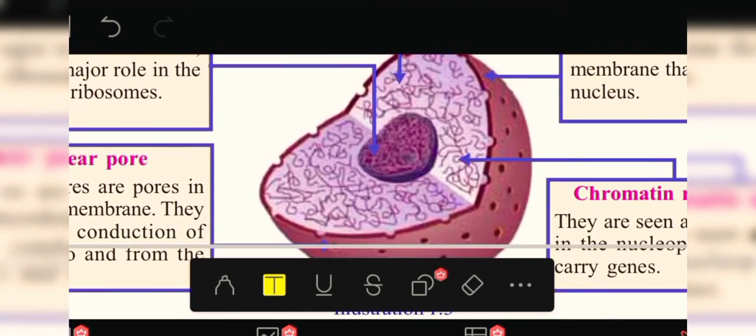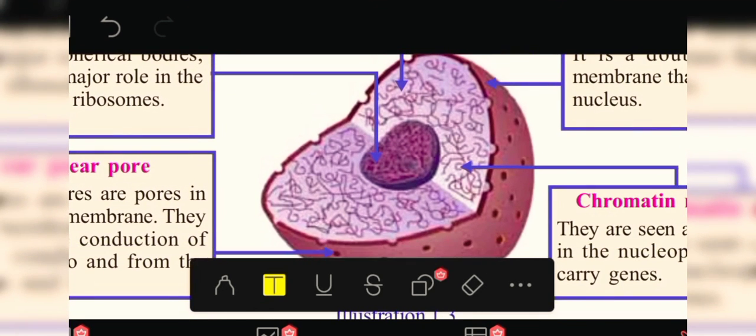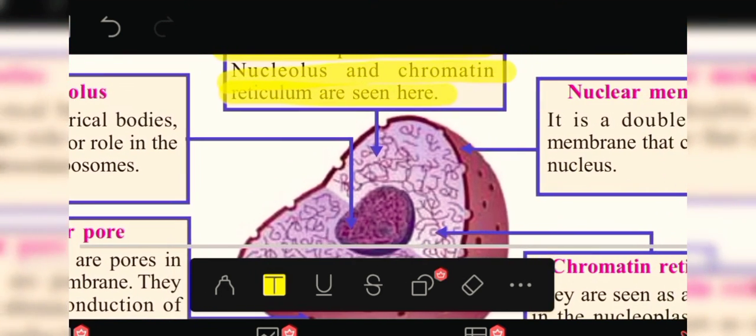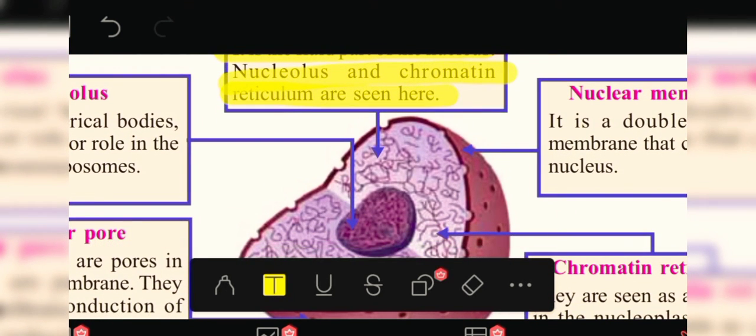It is known as nucleoplasm, and it is like a fluid, meaning liquid. It is like a liquid part, and in here the nucleolus and chromatin reticulum are seen.